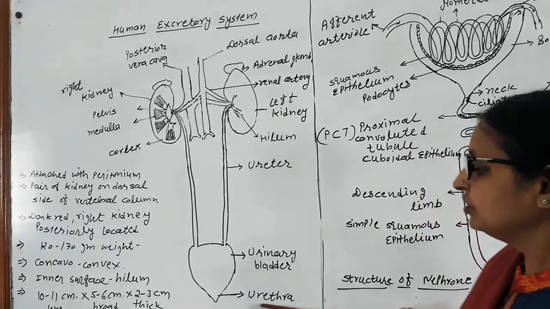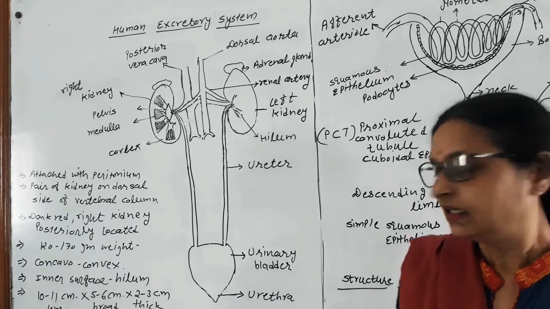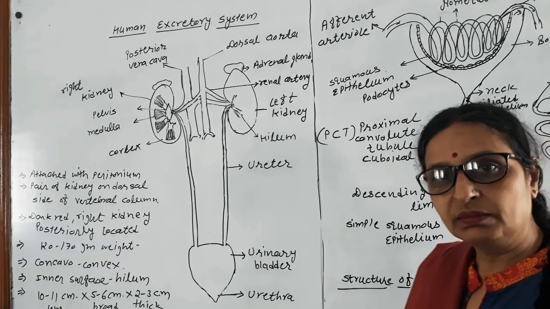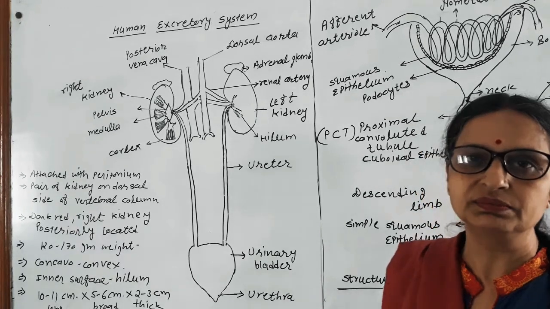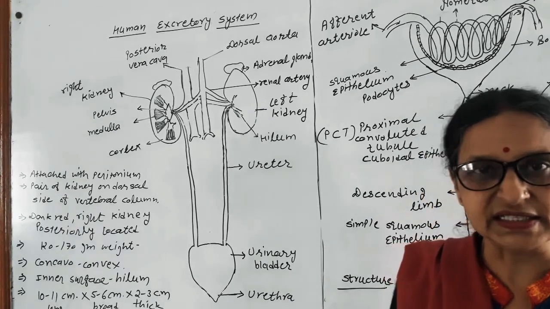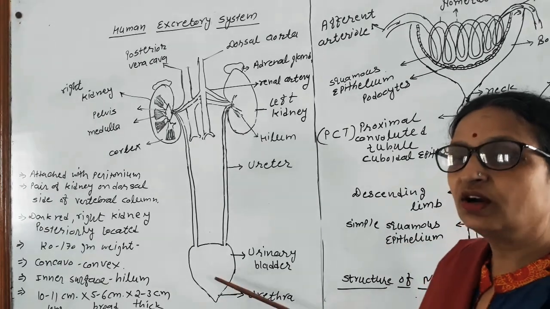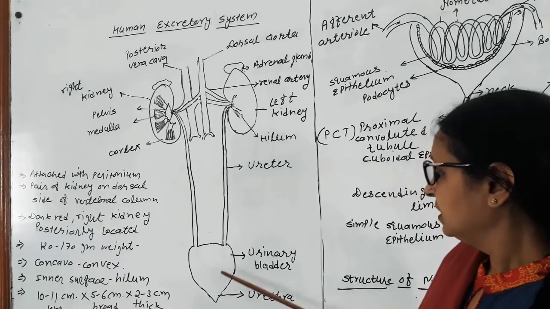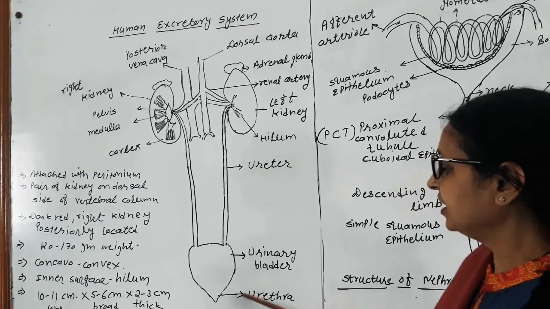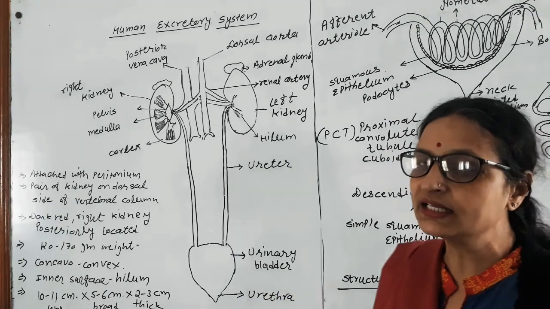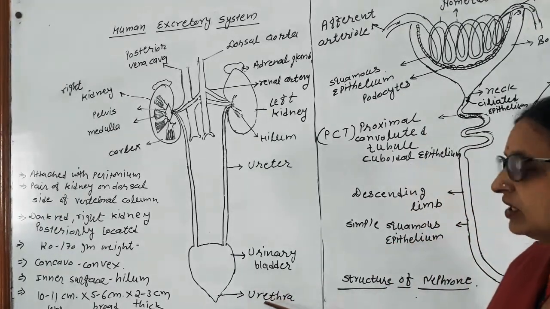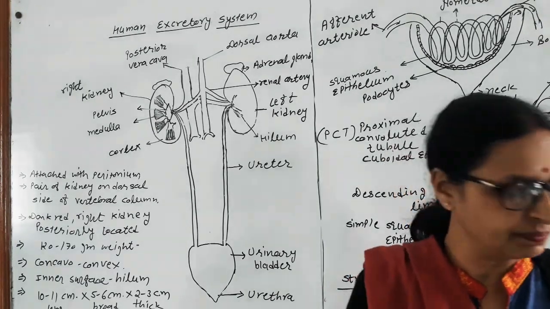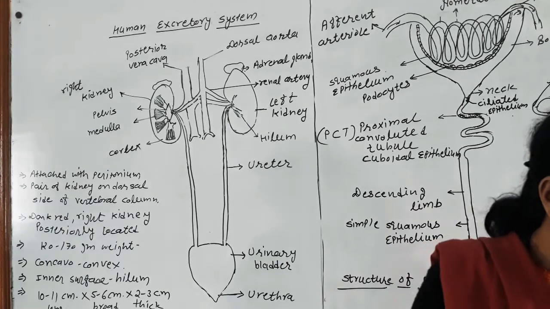In man, the opening of the urinary bladder is found below the anus, but in female it is above the vagina. In female, the 10 to 15 centimeter long part of the urethra is absent, but in male the urethra is a 10 to 15 centimeter long passage which carries through the penis.